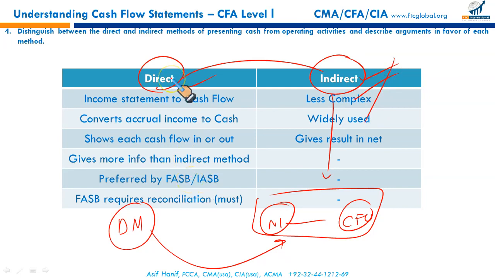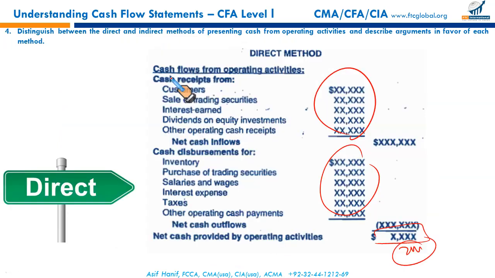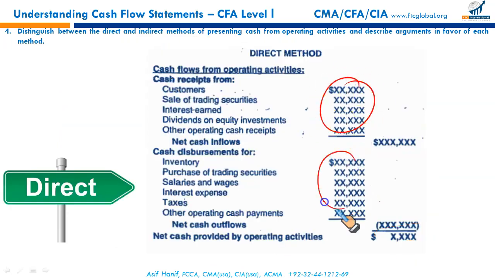It apparently looks small. Look at the cash flow from operating. Looks like a little item, but these items will have to be searched for. You have to go to your sales ledger control account for the period, for the year, for the quarter to see how much cash has been received from our customers. Sale of trading securities, these items will have to be searched for.